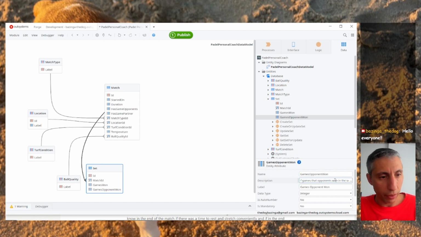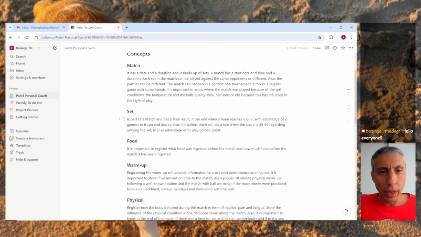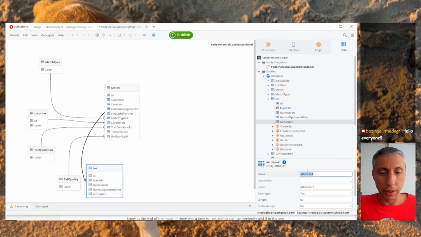Let's do this. Alright, now we also have a time limitation. So here let's have the duration. Let's make this an integer, so let's say duration in minutes of the set.